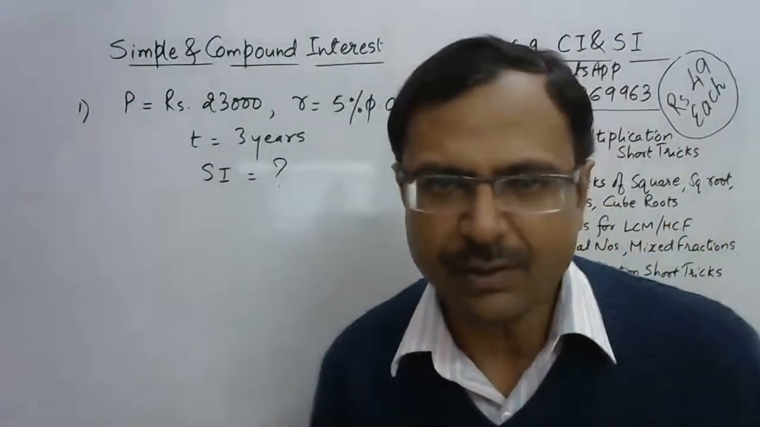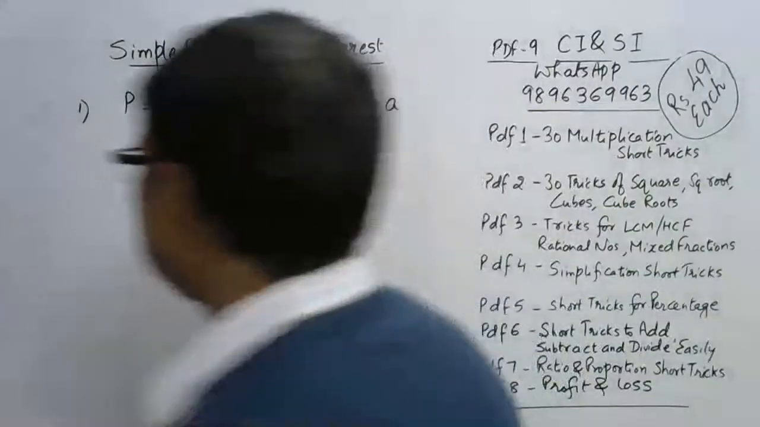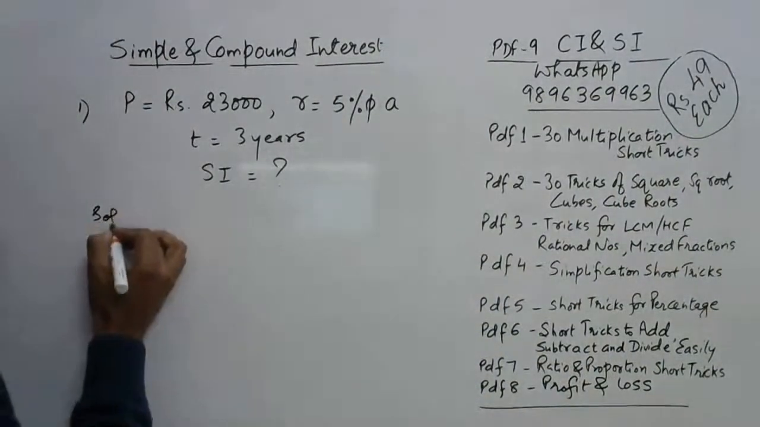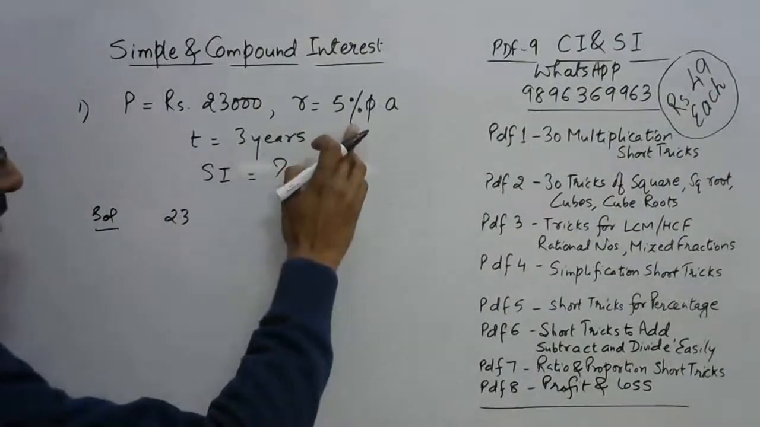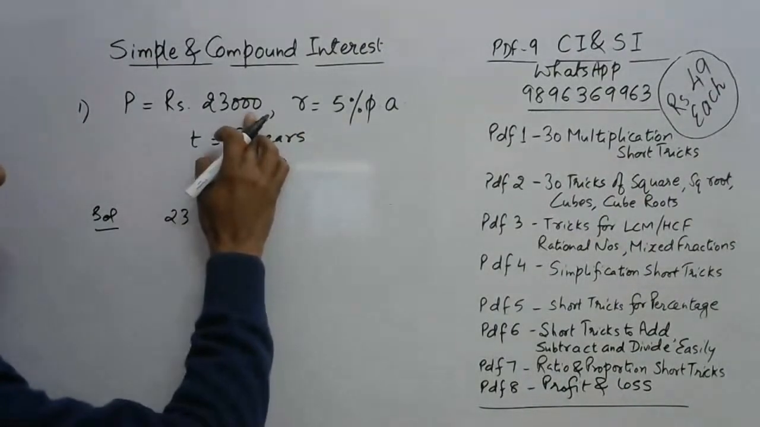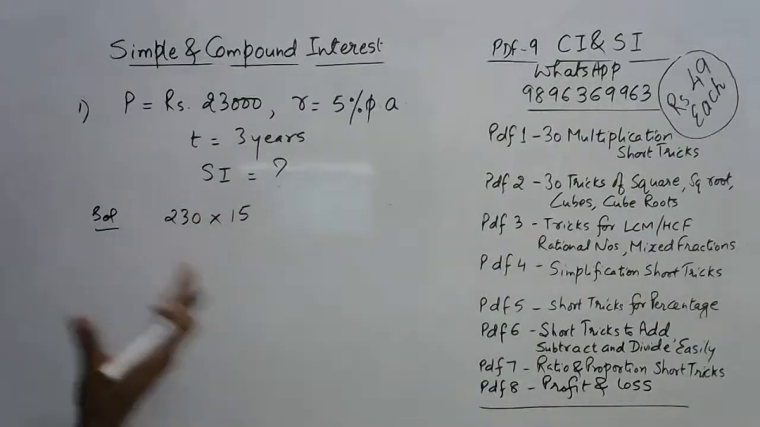Very simple method of finding simple interest. You all know the traditional approach, right? So I'll solve it through the traditional method. PRT by 100, that's what you did. So I don't want this percentage sign. I'll remove two zeros directly from here. So I'll multiply 230 by 15. That's all. This is to be done.